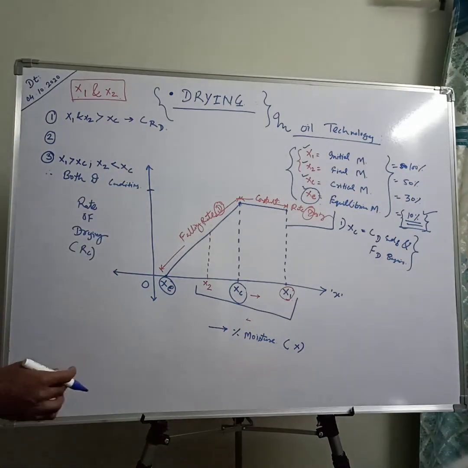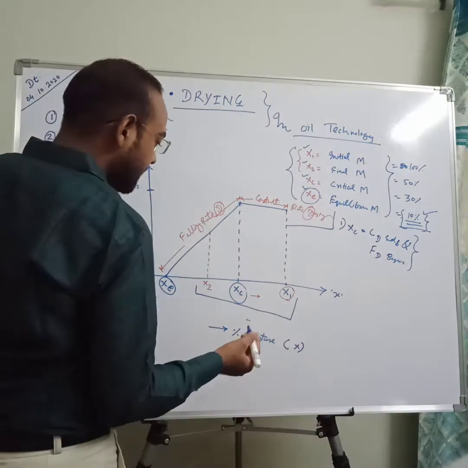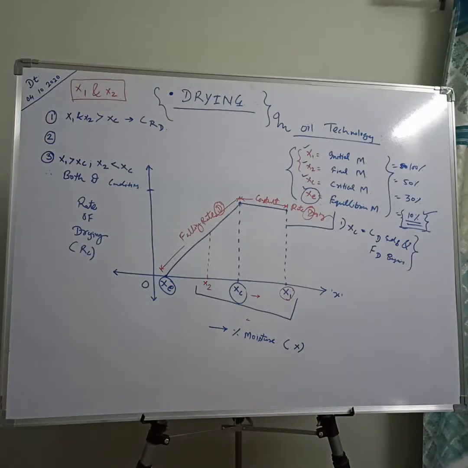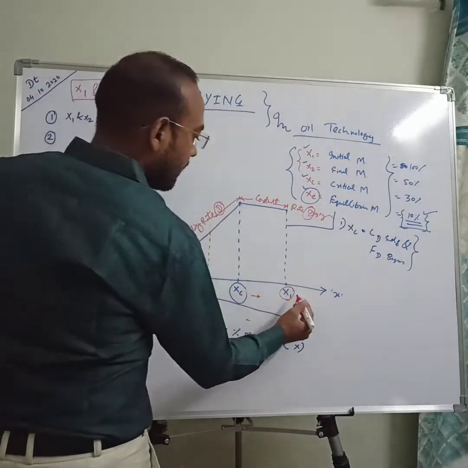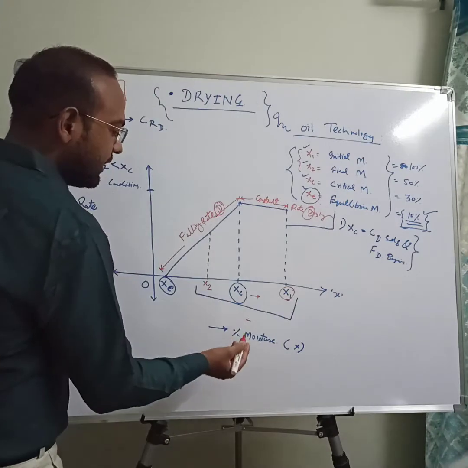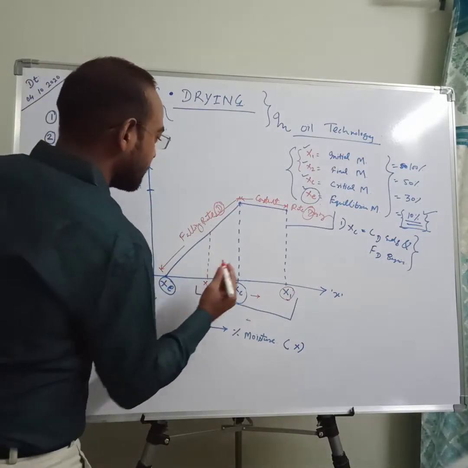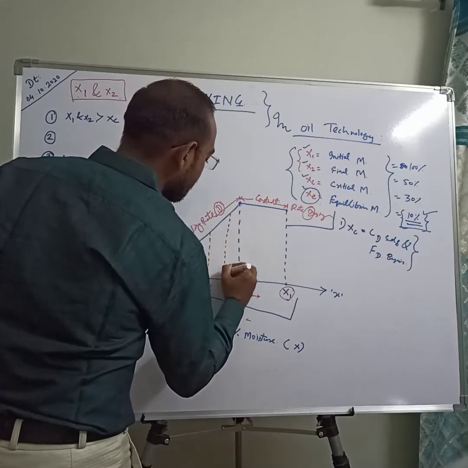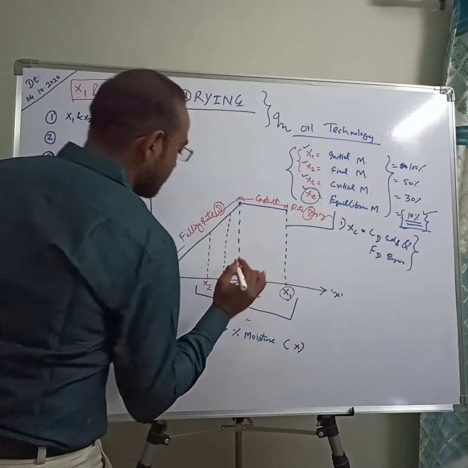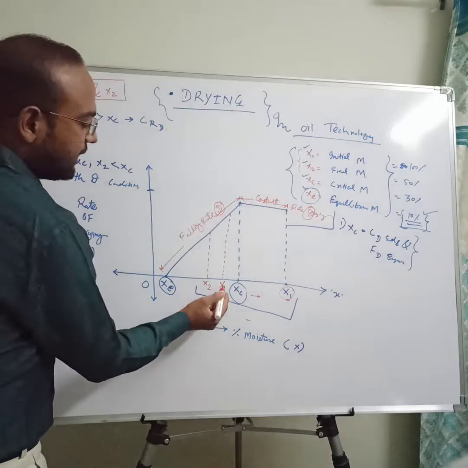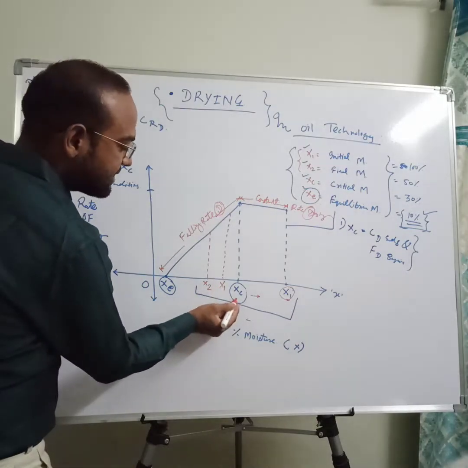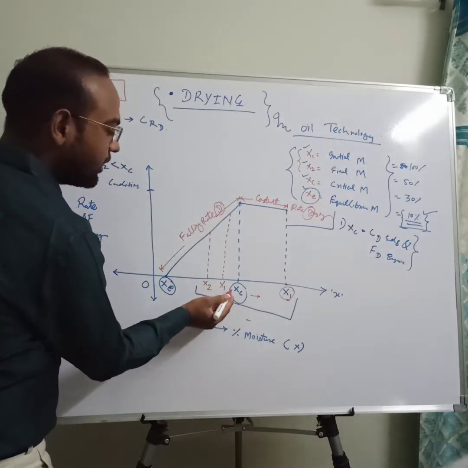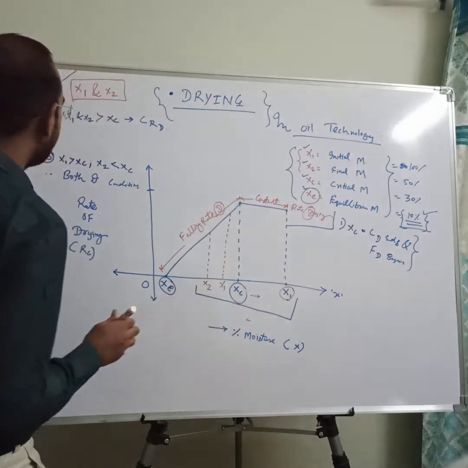Now the last one is when your initial moisture content is also less than critical moisture content, somewhere here is your X1. Both the initial and final moisture content are less than your critical moisture content, on the left side of the critical moisture content.